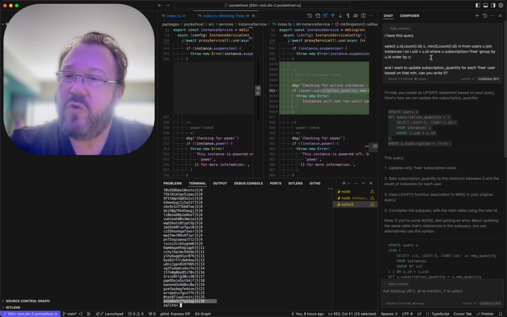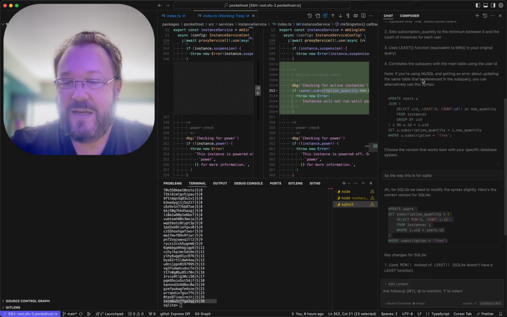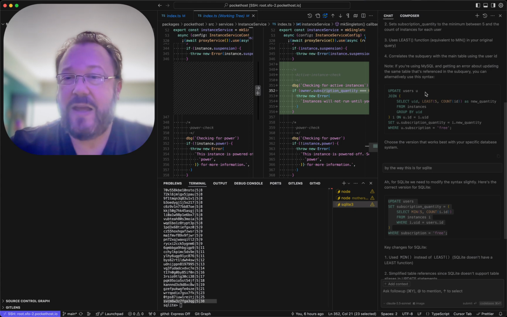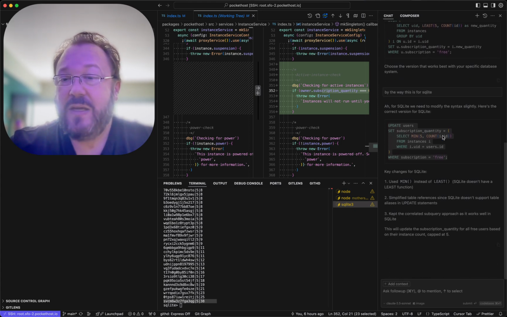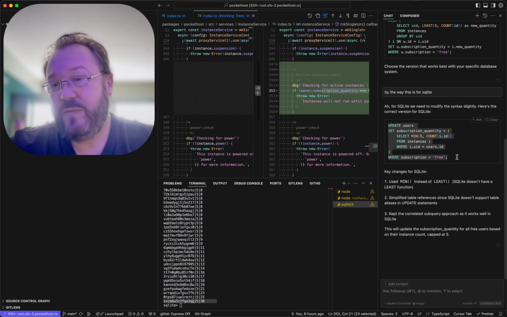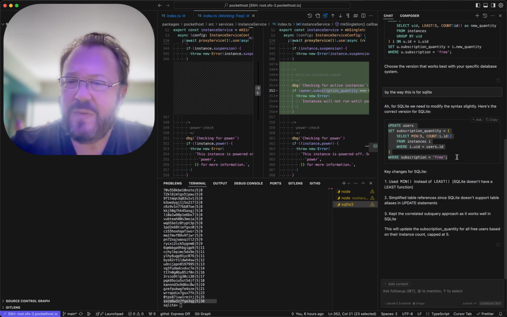So for example, this guy here with 38 instances, those will all still work for him. And kind of a cool little AI thing here. I worked out this query to find the actual instance counts. That's what this query is. And then I asked Claude Sonnet to write the SQLite query to update the user records. The reason I did that was because I wasn't totally sure if I needed to be joining tables together or doing something like that. But it worked it out great.